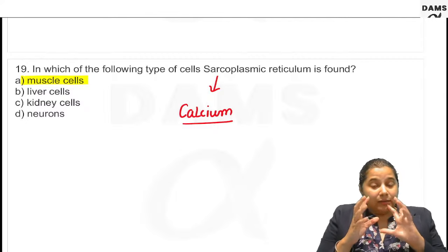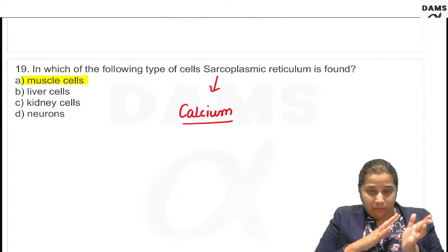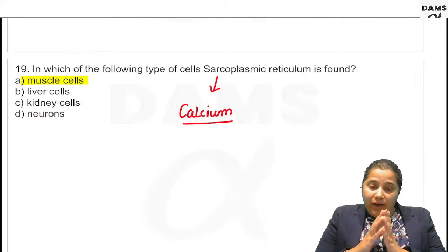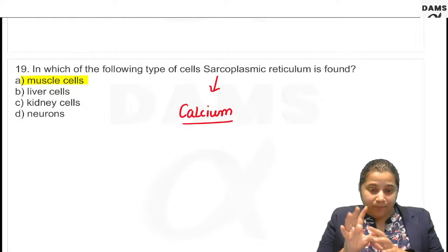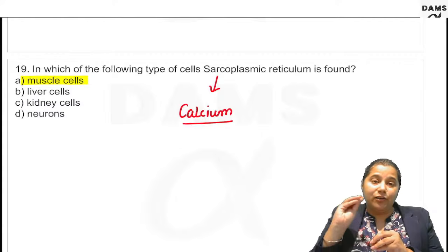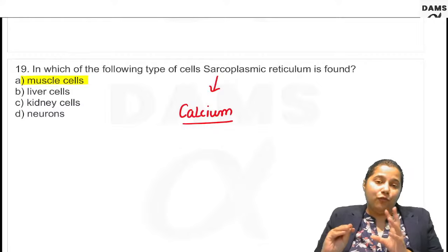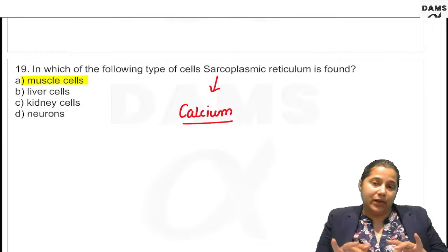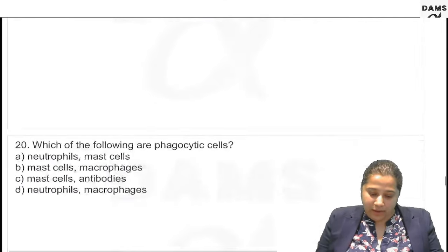If the muscle is contracting, there is movement of the myosin, troponin, actin, fibrils, you require calcium. So motility is done by calcium. So muscles have calcium stored in the endoplasmic reticulum, and this modified endoplasmic reticulum found in the muscle cells is known as sarcoplasmic reticulum.